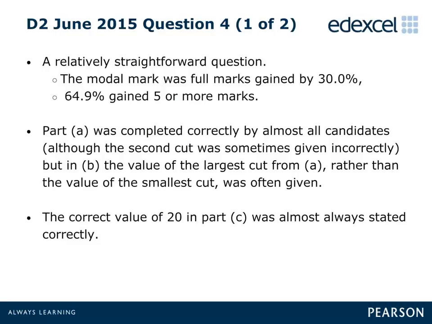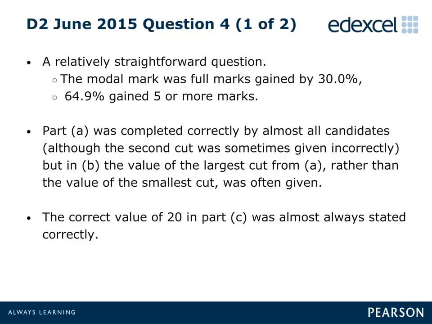Candidates found question 4 to be relatively straightforward, with exactly 30% of candidates scoring full marks, and nearly 2/3 gaining at least 5 of the 7 marks available. In Part A, the first cut was nearly always given correctly, although errors did occur in the second. Part B required candidates to write down the maximum possible flow through the network, and while most did this correctly, a number gave the value of the largest, rather than the smallest cut from Part A.